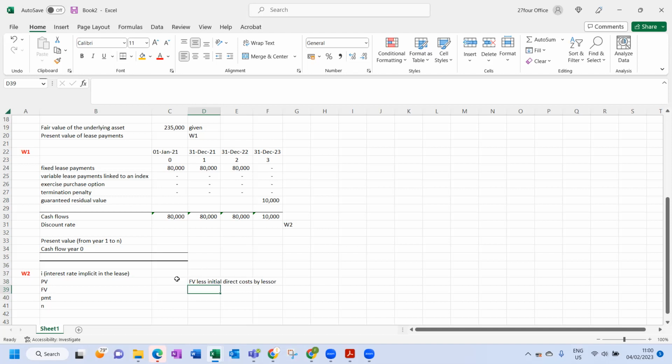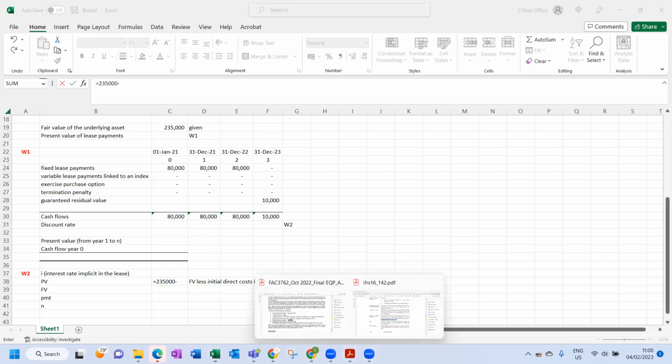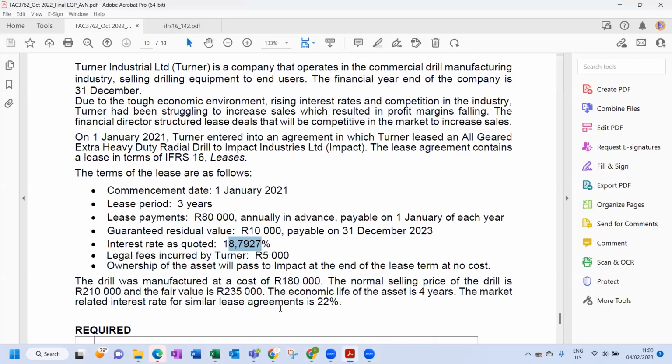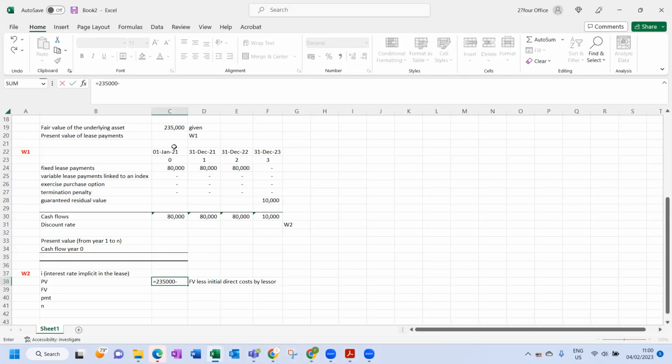Therefore, this is going to be equal to 235 minus, I don't know what I saw now. The initial direct cost is 5,000. So 235 minus 5,000.